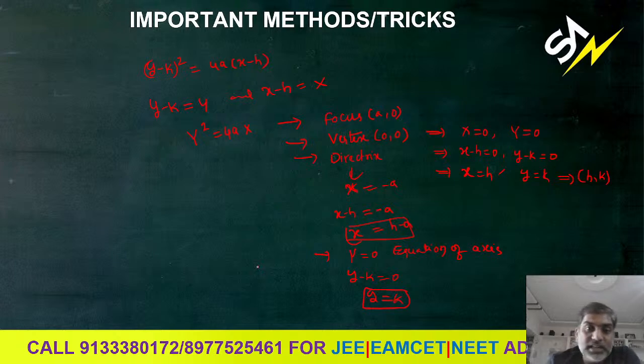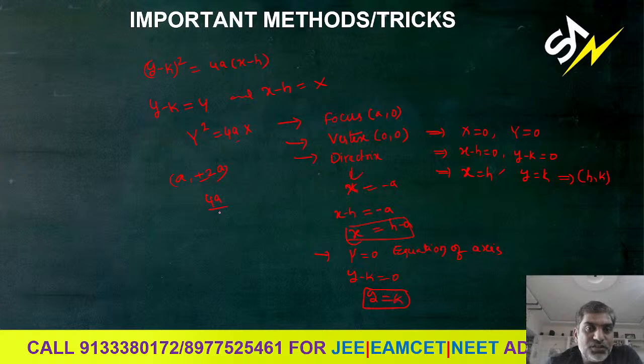Right? And next, let us see. Okay, the equation of the axis is completed, the directrix is also completed. Extremities of the latus rectum. What are the extremities of the latus rectum? Generally a comma plus or minus 2a. There is no change in the value, so the same points, a comma plus or minus 2a. Yes or no? And next one is the length of the latus rectum. That is also the same, 4a only.